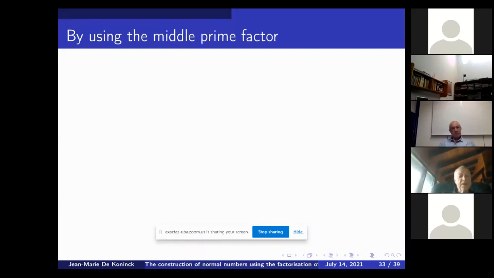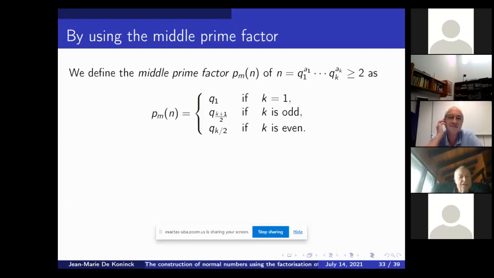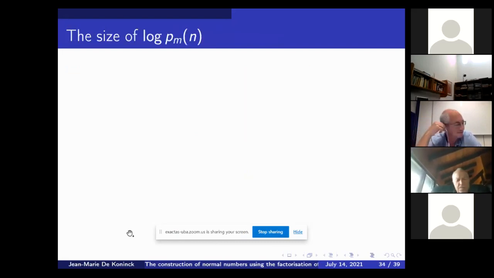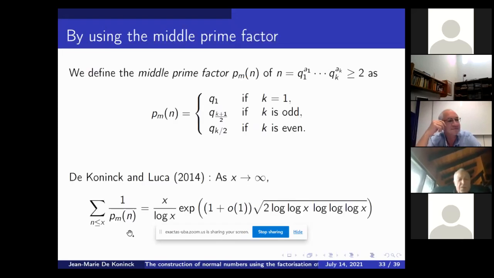Okay, the middle prime factor. We can also use other prime factors. Define the middle prime factor as you would expect. If you have 3 prime factors, then you take the middle one, and then you have to be careful if you have an even number. That's okay, that's not the problem. Florian and I proved some time ago that the sum of the reciprocals of the middle prime factor was this formula, and this was sharpened by one of my PhD students, Vincent Ouellet.